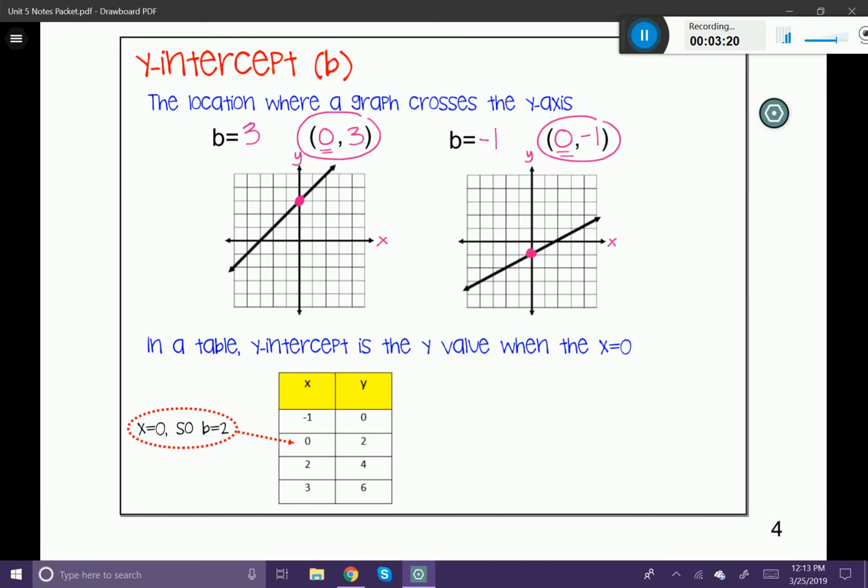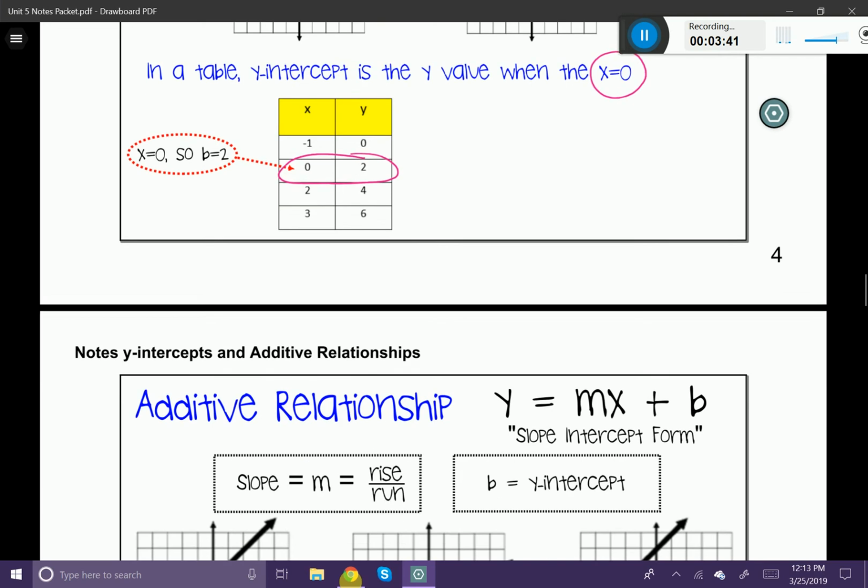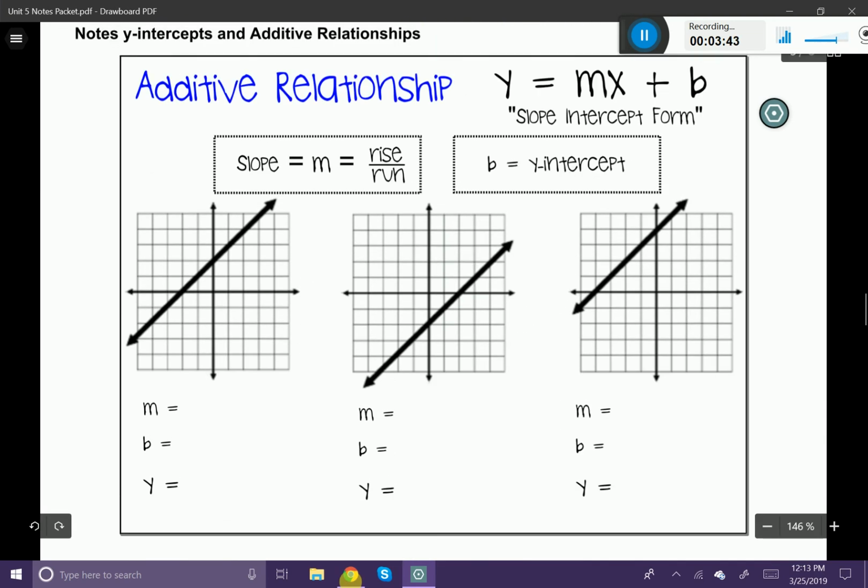Looking at the table of values below, it says that the y-intercept is the y value when x is equal to 0. So you can see in this table that right here is our y-intercept. In our case, our y-intercept will be 2. Okay, let's put this piece together with what we already know.